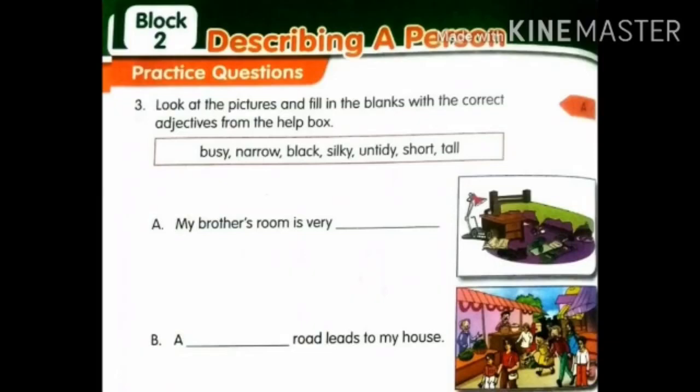See the first question. My brother's room is very dash. So what do we use for a room? Check it properly and use that word in this sentence. A dash road leads to my house. If you observe the road, how is the road and what type of road it is? Basing on that, you want to complete your answer.